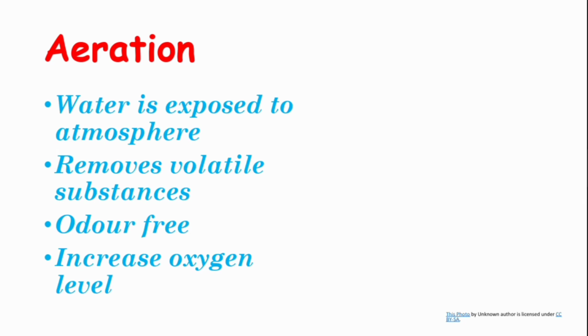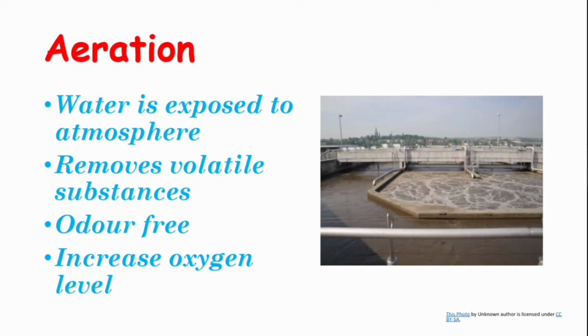Second one is aeration. The process of exposing a large surface of water to the atmospheric air is called aeration. After screening, water is collected in a large aeration tank and aerated by bubbling compressed air through perforated pipes. This process removes volatile substances and gases like hydrogen sulfide and carbon dioxide, causing bad taste and odor.